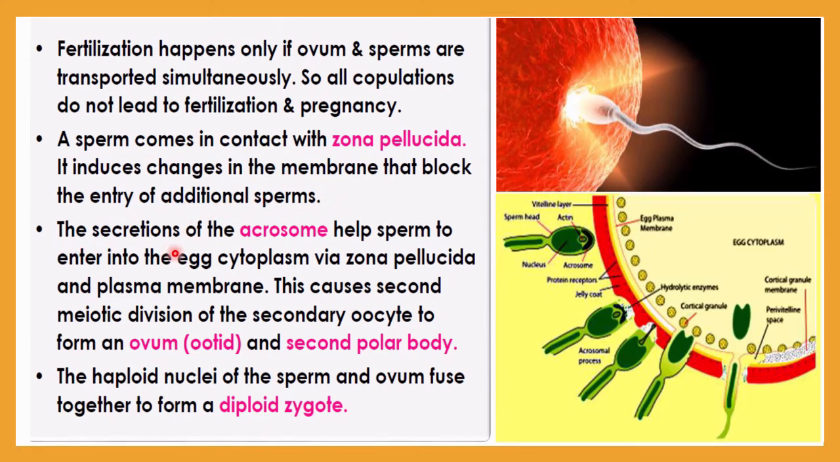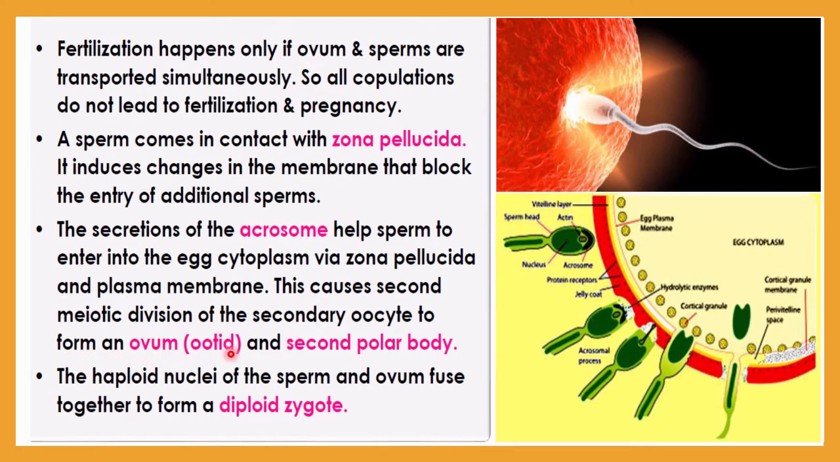Here this is a sperm cell on which there is an acrosome. The acrosomal secretion will help the sperm cell to enter the egg. It will enter via the zona pellucida and plasma membrane into the cytoplasm. You know very well that after entry of a sperm cell, the egg cell will undergo the second meiotic division of the secondary oocyte.